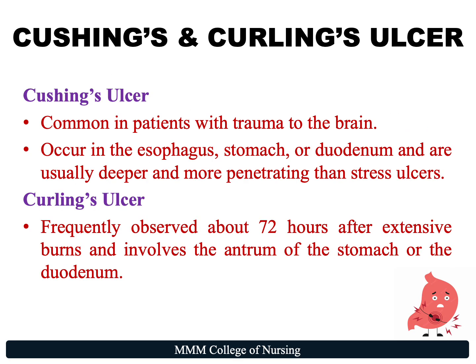Next, we're going to be looking at Cushing's and Curling's ulcer. Cushing's ulcer is common in patients with trauma to the brain, occurs in the esophagus, stomach, or duodenum, and are usually deeper and more penetrating than stress ulcers. When it comes to Curling's ulcer, this is frequently observed about 7 to 2 hours after extensive burns and involves the antrum of the stomach or the duodenum.